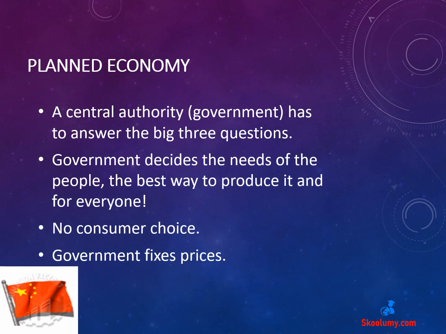The second type of economic system is a planned economy. A pure planned economy is hard to find, but North Korea is a good example because the government plays a major role in economic activities. A planned economy is also called a command economy or centrally planned economic system.